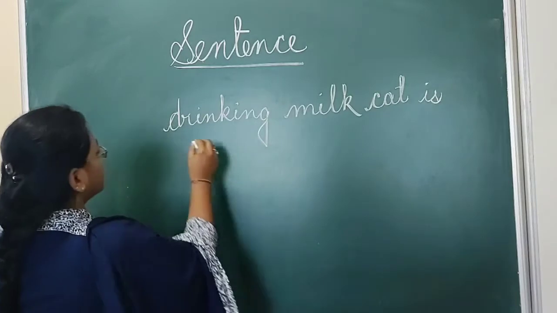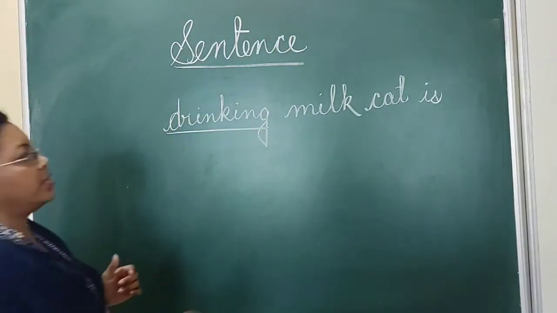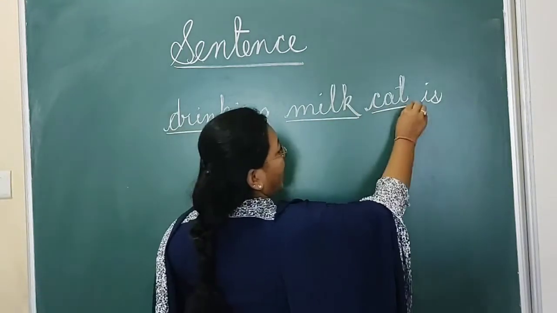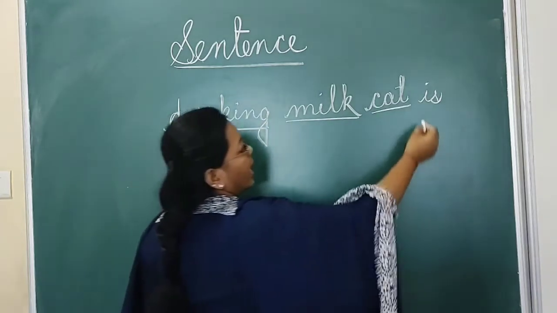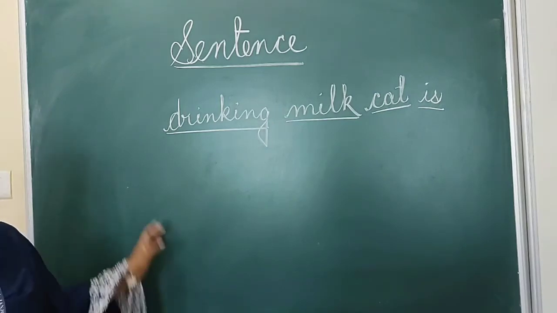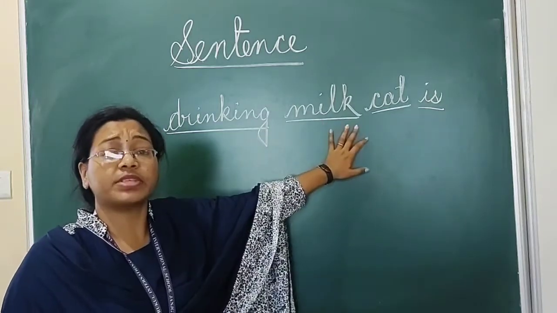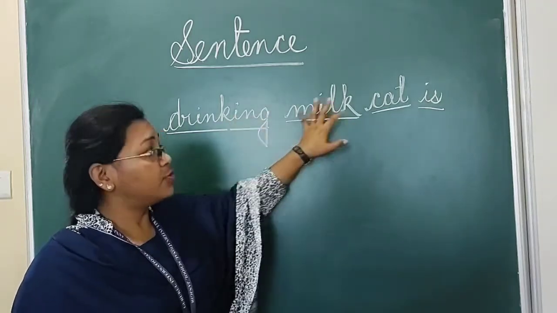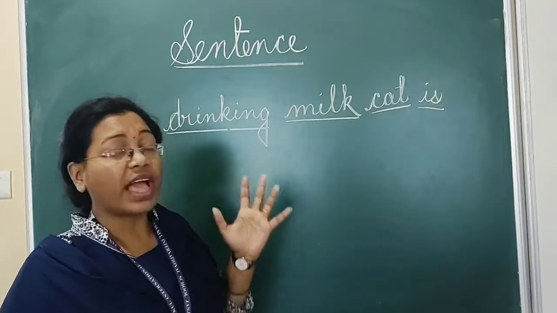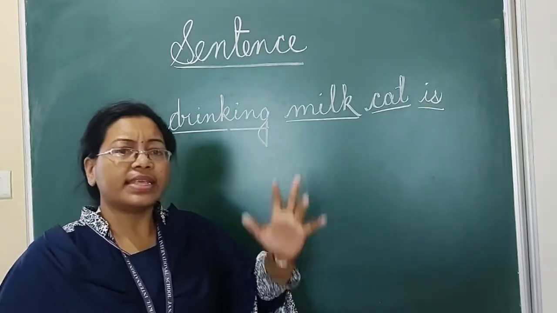You can see, drinking is one word, milk is another word, cat is also one word, and "is" is also one word. But here it is not a proper sentence, because the words are there, but it doesn't have any meaning.